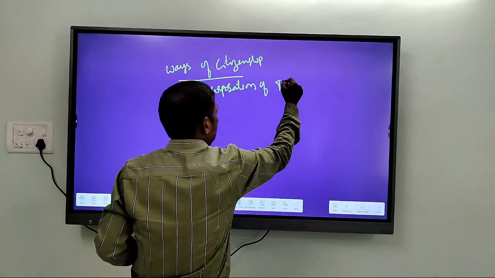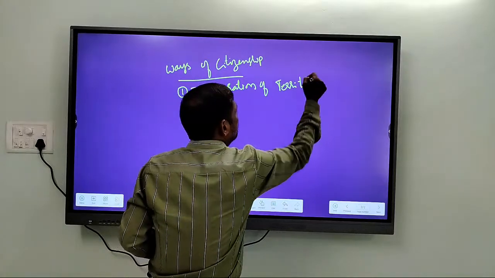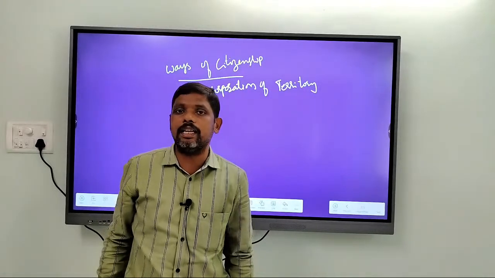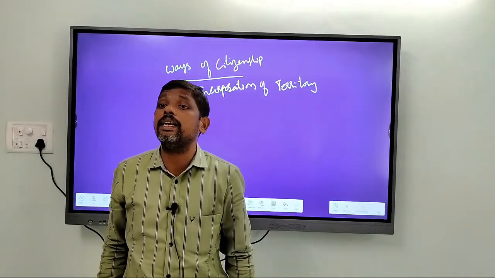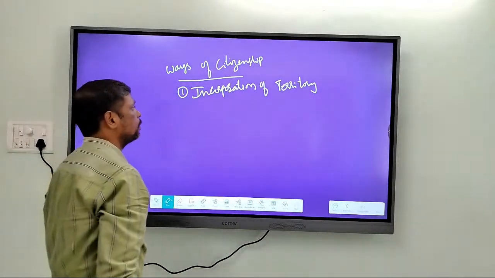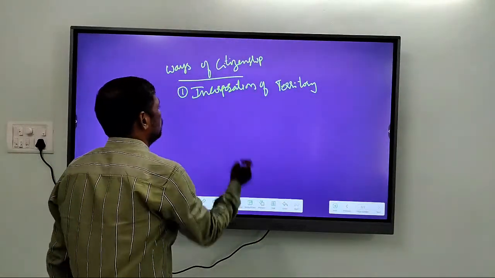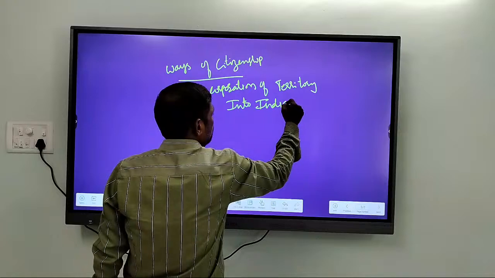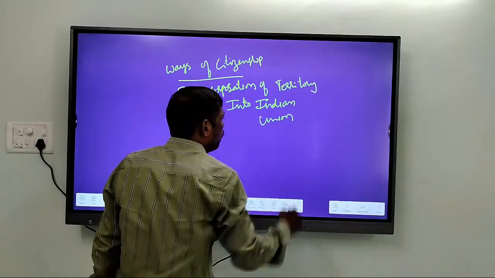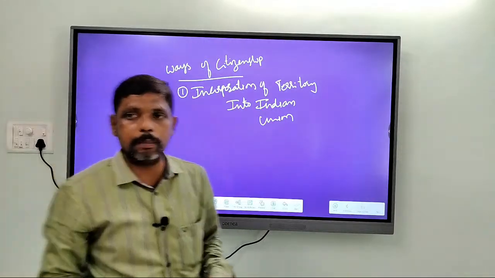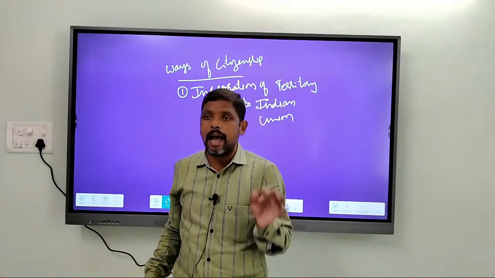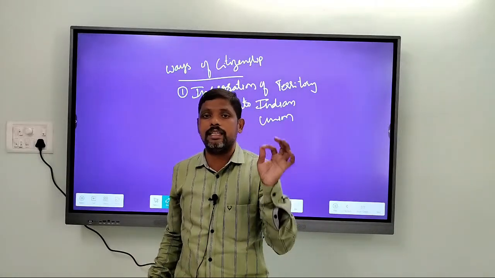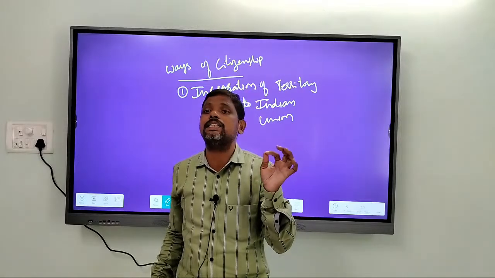Incorporation of territory. Whenever the government of India acquires or incorporates any territory into the Indian Union, all those people who are living in that territory will be treated as citizens of India.